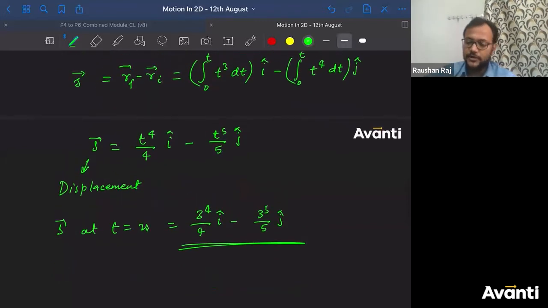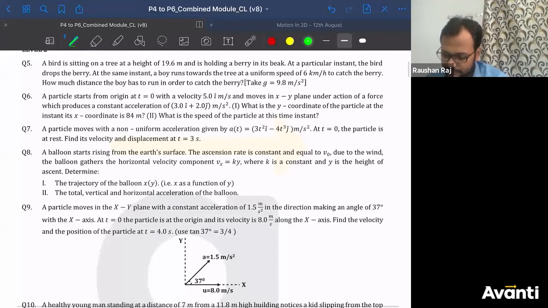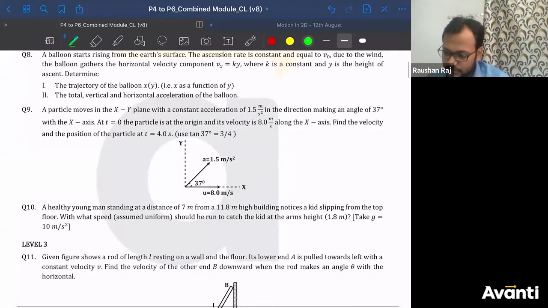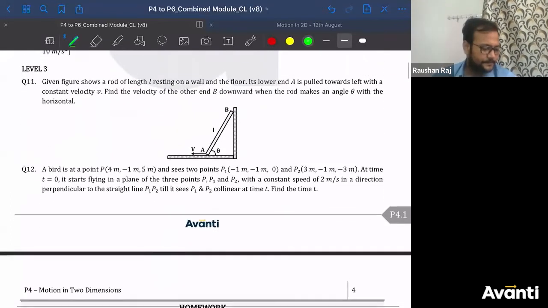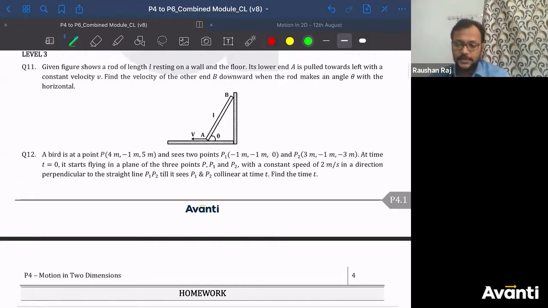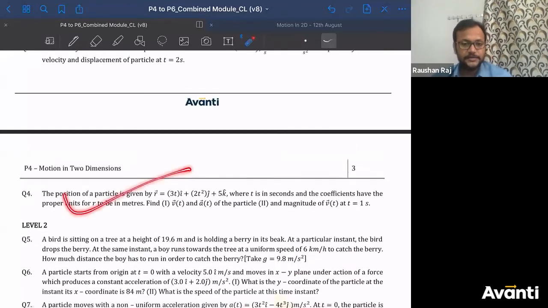Now let us move on to the next question. Which question do you want to do next? Let us move with the smaller part. Or should we do a tougher one? Okay, you attempt the tough one first. First I will do the small questions so that you should not struggle a lot. Let us move on to this part first. Where shall we go? Let us go to projectile. Guys, please attempt all the questions from the first chapter. Please do that. Okay?